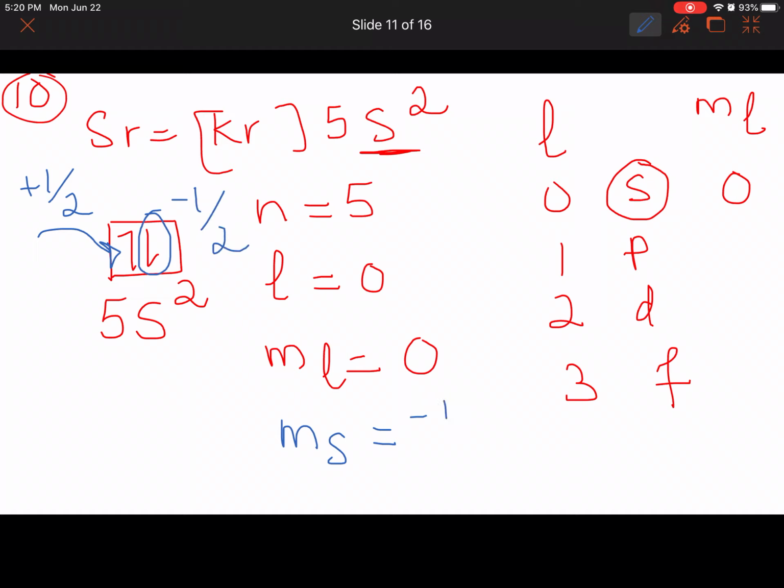So for the electron lost to form the strontium cation, the principal quantum number n equals 5, L is 0, ml is 0, and spin is minus half: 5, 0, 0, minus half. Alright, I'm going to stop here at 1 to 10, and then let's start the other part next session.